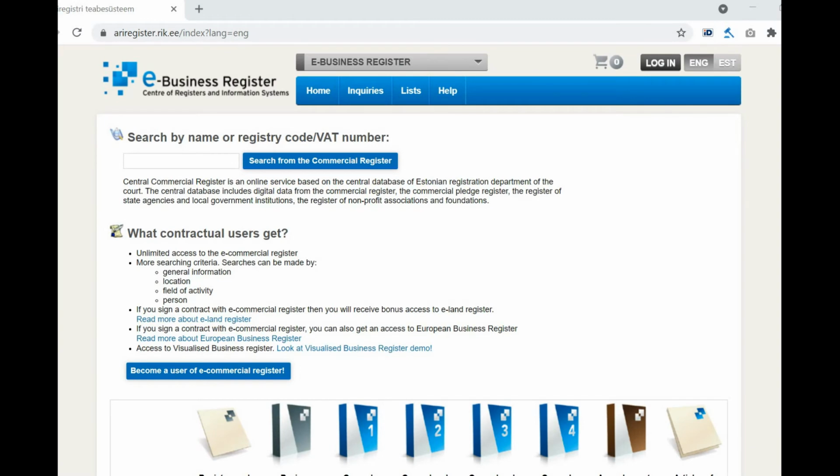Next, we will try to search the data of one company in the business register. To do this, we need to enter the company's name or registry code in the search box and click Search from the commercial register. I want to search for a company by its name.